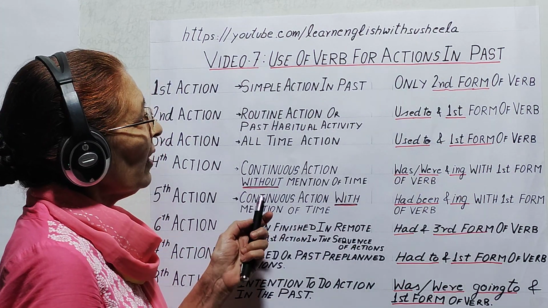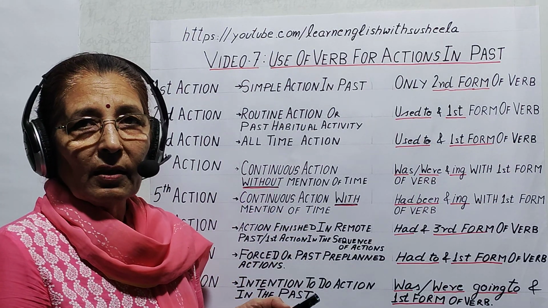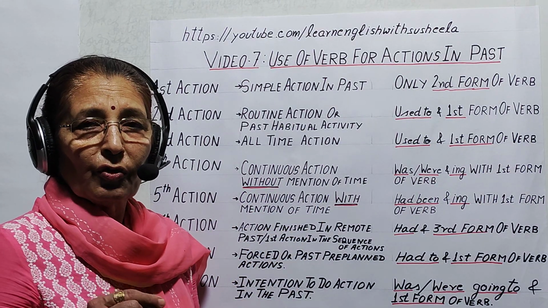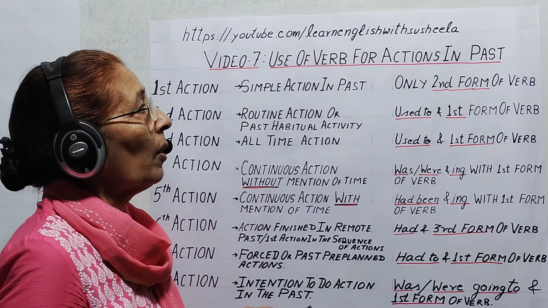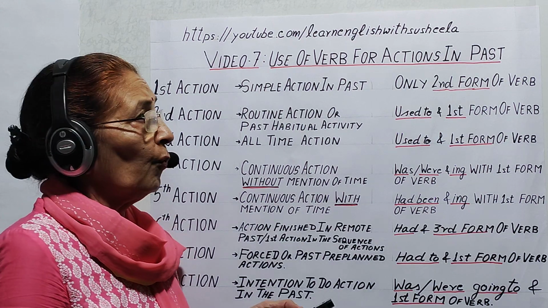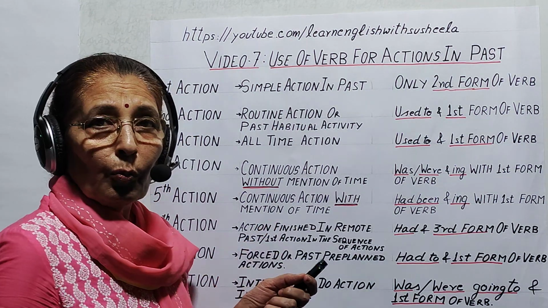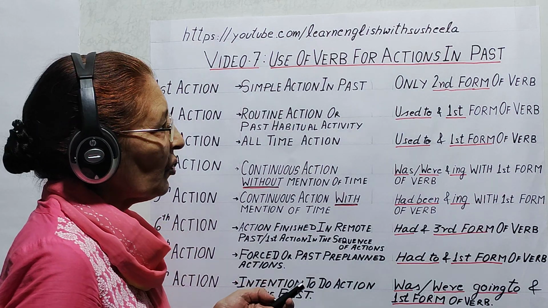Did is used in first sentence simple action, in positive sentence also, just to put special stress on action. For example, she did work hard to clear the exam. That is to put stress on the action.